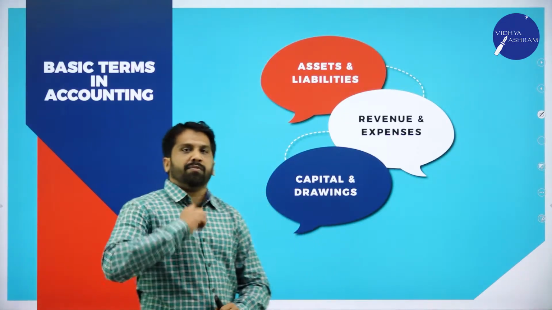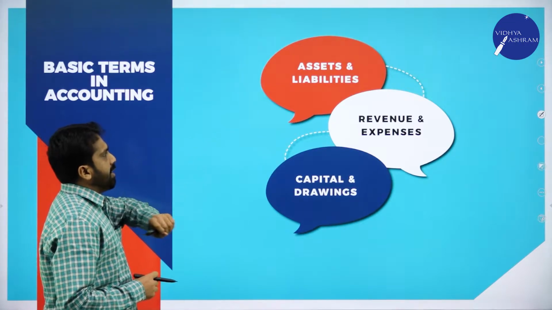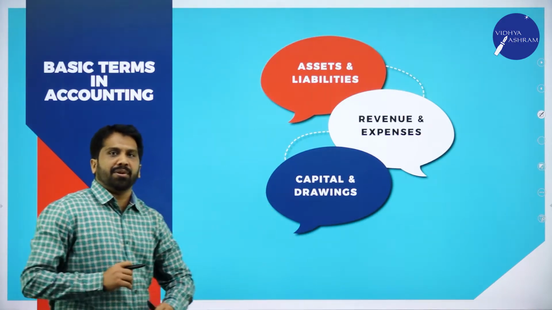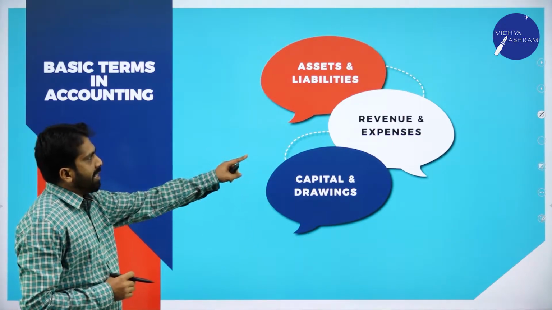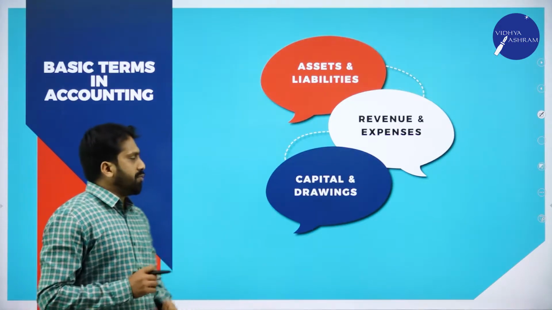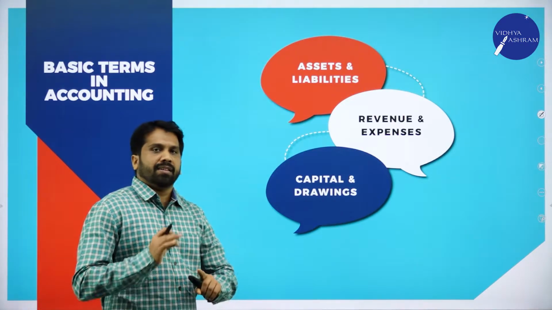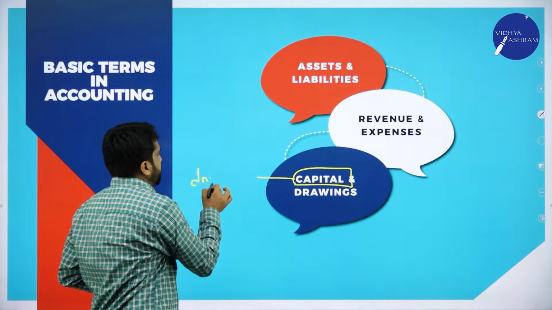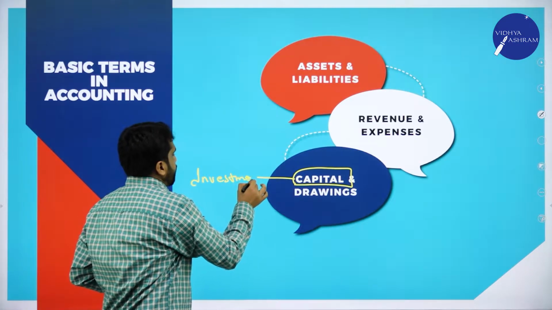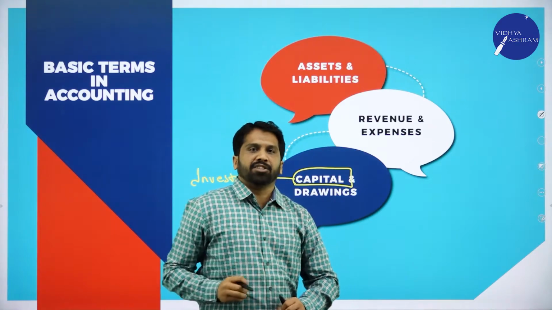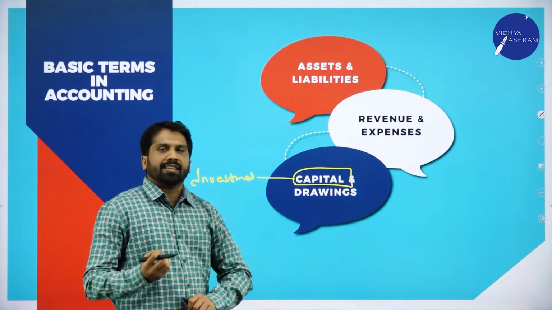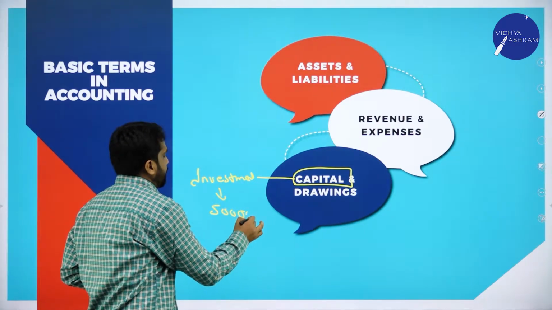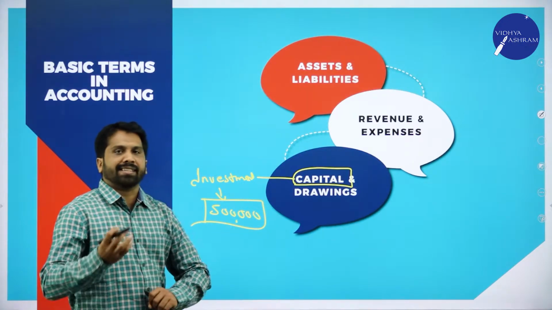So from this slide, we will understand what you mean by assets and liability, revenue and expenses, as well as capital and drawing. First I'll go with capital and drawing, later we will come to the other two. First one, what do you mean by capital? Capital means your investment. Now, you have started a new business. For your business, you have invested 5 lakh. This is called capital.